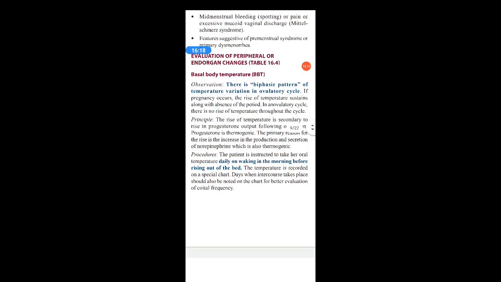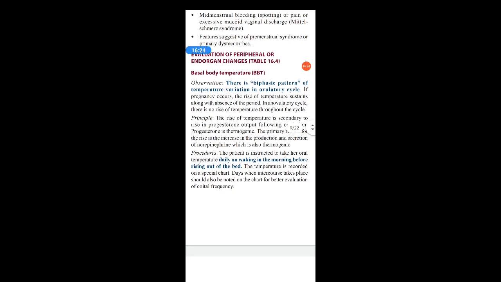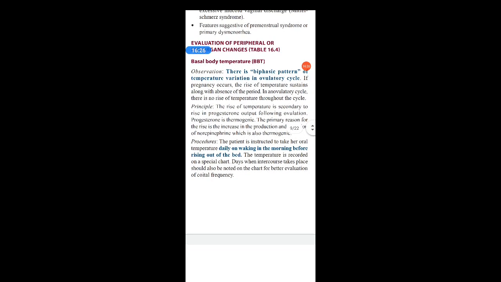If pregnancy occurs, the rise of temperature sustains along with the absence of the period. In an anovulatory cycle, there is no rise of temperature throughout the cycle. That means in the ovulatory cycle there is a rise of temperature, but in the anovulatory cycle there is none. The principle of BBT is that the rise of temperature is secondary to the rise in progesterone output following ovulation.